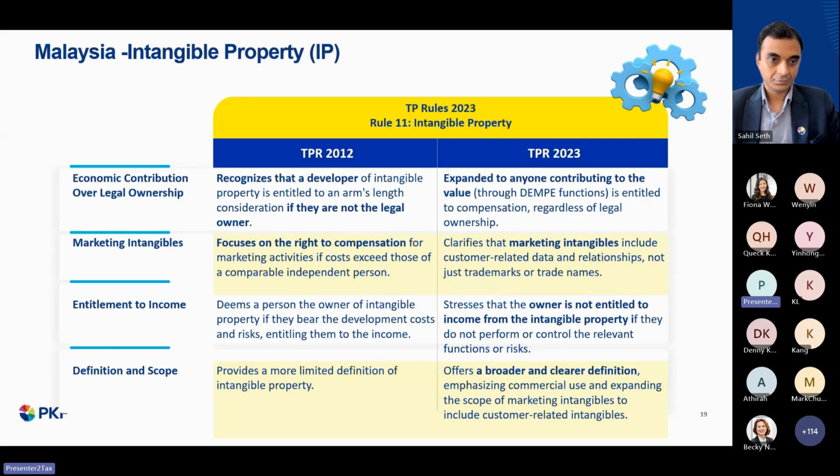In terms of marketing intangibles, it clarifies that marketing intangibles include customer-related data and relationships, not just trademarks and trade names. In terms of entitlement to the income, it stresses that the owner is not entitled to the income from the intangible property if they do not perform or control the relevant functions and risks. In terms of the definition and scope, it offers broader, clearer definitions, emphasizing commercial use and expanding the scope of marketing intangibles to include customer-related intangibles.